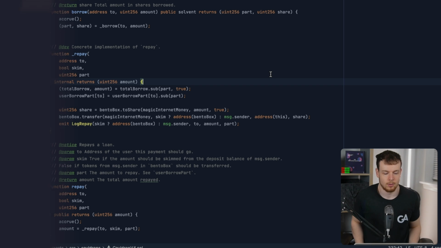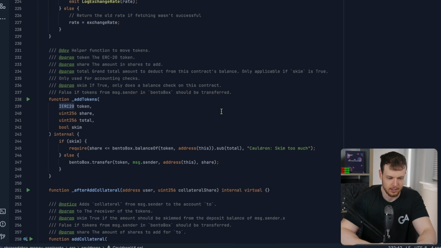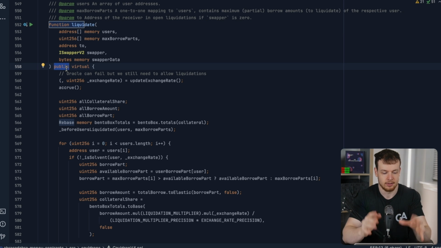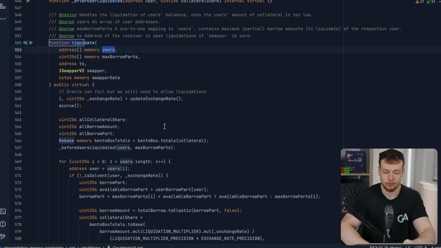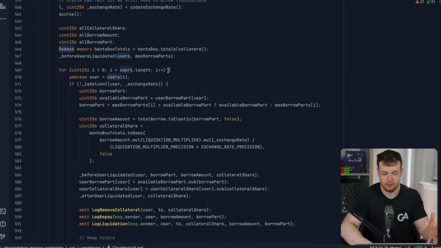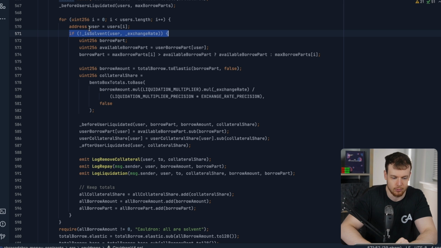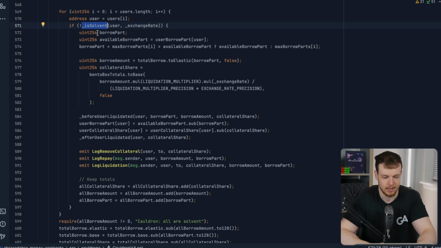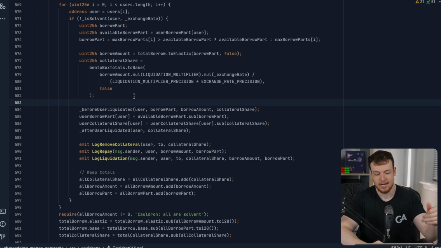Now, finally, what do liquidations look like here in the system? If we go and look at the function liquidate, we'll see that anybody can call this function. Anybody can liquidate anybody who is liquidatable, and you can provide a list of users to liquidate. This function will loop through all of these users. And really importantly, we'll check if they're not solvent, or basically liquidatable, then we'll require that the liquidator pays back their borrow amount.